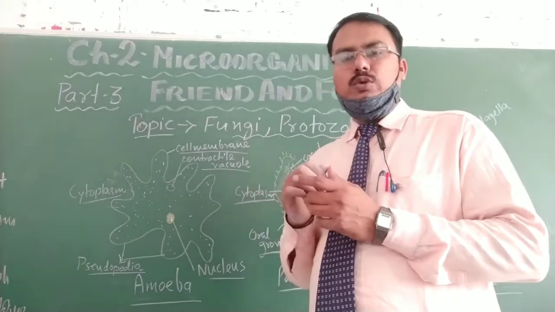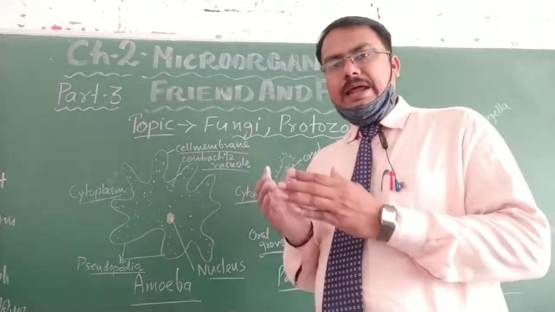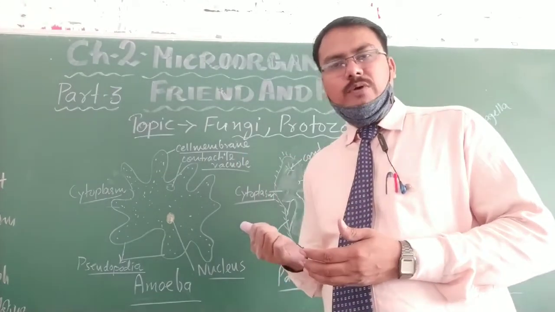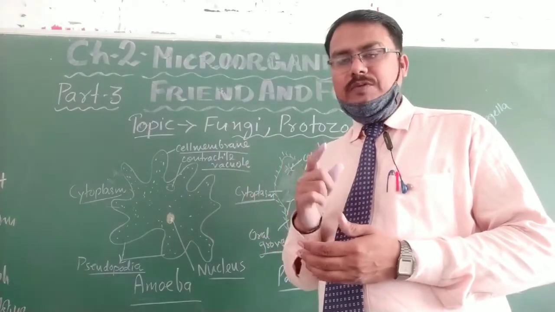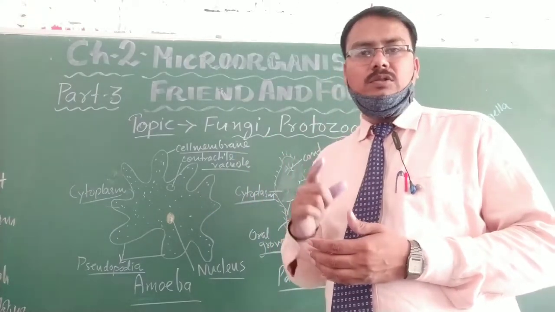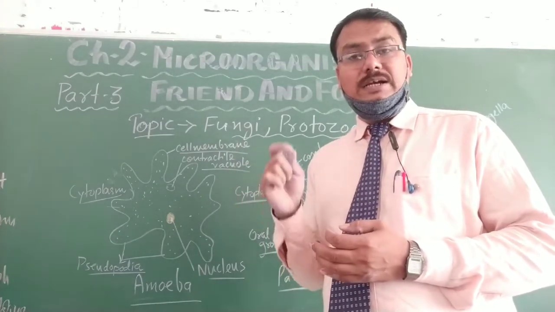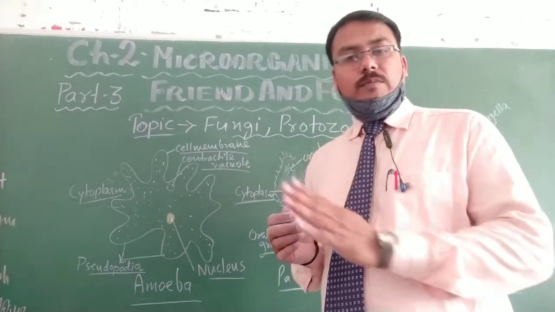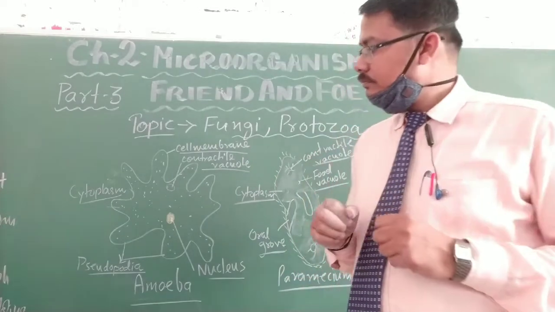Such protozoa are parasitic in nature, and some depend on dead and decaying organisms for their food. That type is called saprophytes, because you know very well saprophytes are those organisms that depend on dead and decaying organisms for food, and parasites are those organisms that depend on other living organisms, either inside or on the body, and take their food.